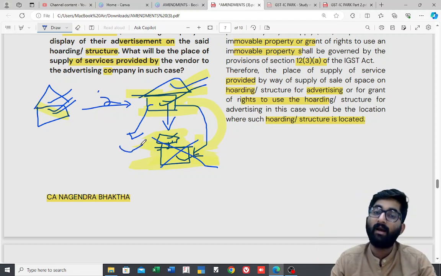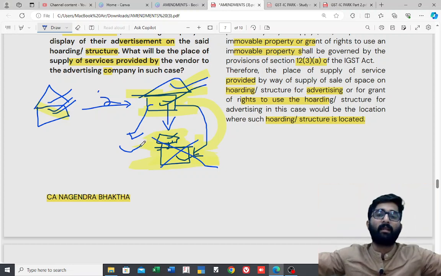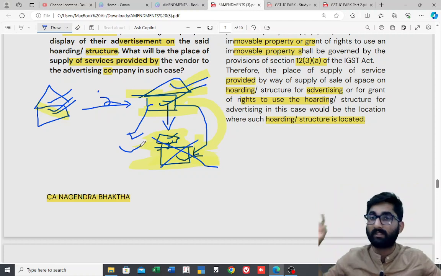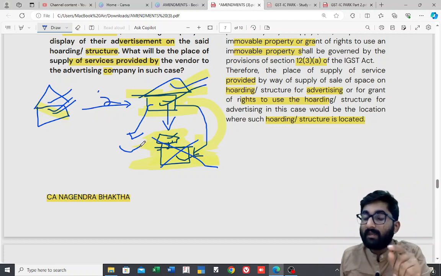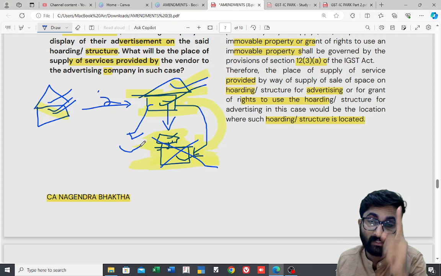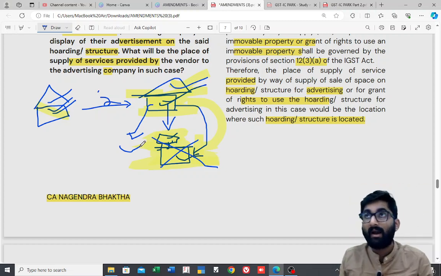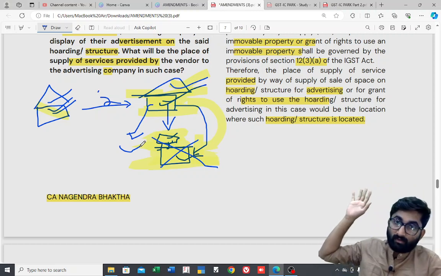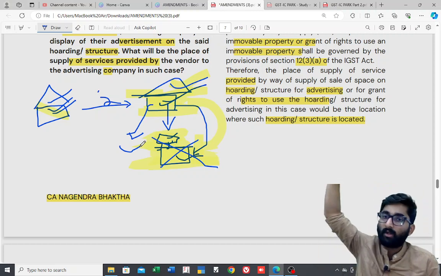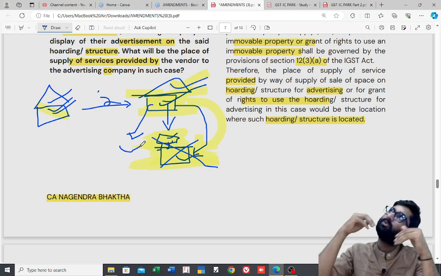They asked me. I said okay, and I went in search of buildings where I can put the hoardings, billboards. See, am I giving them the structure here? No. What am I giving to them? Advertisement service. I am giving them the advertisement service. I am not giving them the structure. In our first example, I just showed them the structure. It is my building. On top of this building, there is one holding. Some place is there. You take that, you put whatever you want.